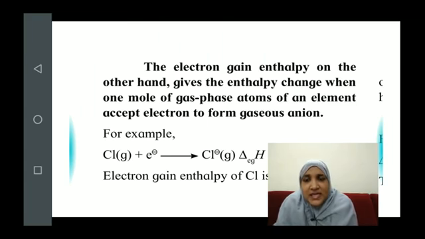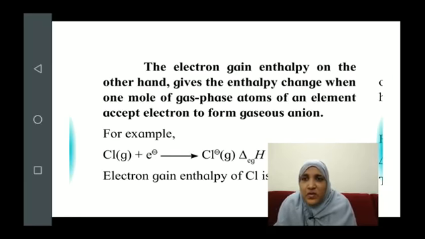It is the enthalpy change accompanying when 1 mole of gas phase atoms of an element accepts an electron, 1 mole of electron, to form a gaseous anion. Again, the amount of substance undergoing change is 1 mole, and it accepts only 1 mole of electron.